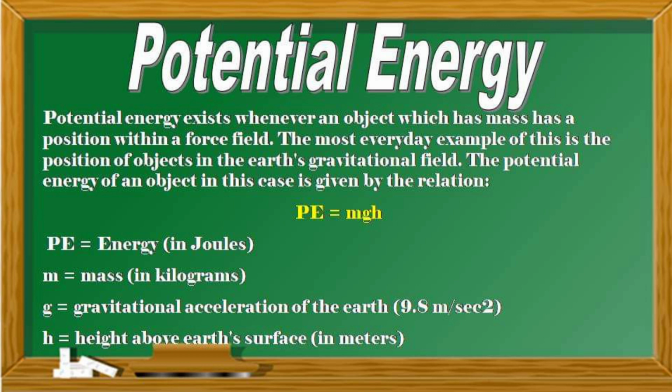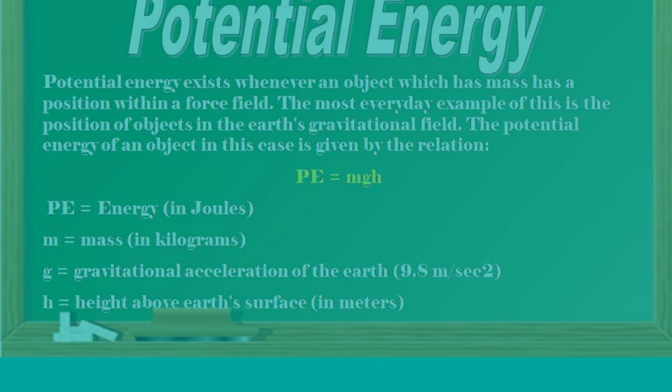The formula is PE = mgh. PE stands for energy in joules, m stands for mass in kilograms, g stands for gravitational acceleration of the Earth, and h stands for height above Earth's surface in meters.